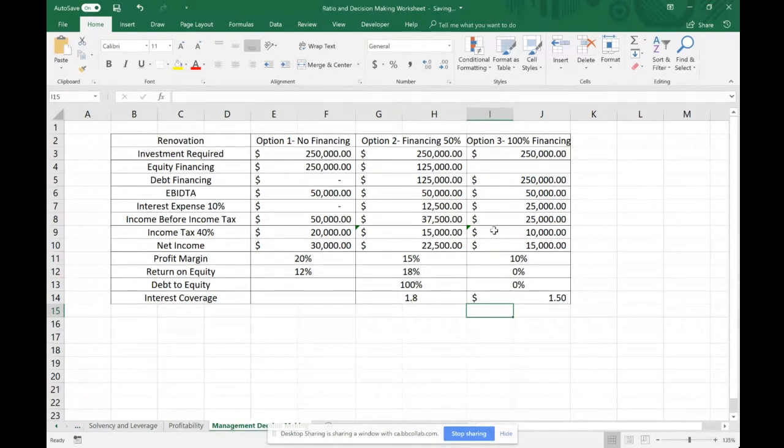So looking at these options, a couple things scream in my head. Option number 3, which we just did, financing 100% of the project with debt, is it profitable? Yeah. But there are other options we can consider that have a higher profit margin, so I don't think that's the best way to think of this.